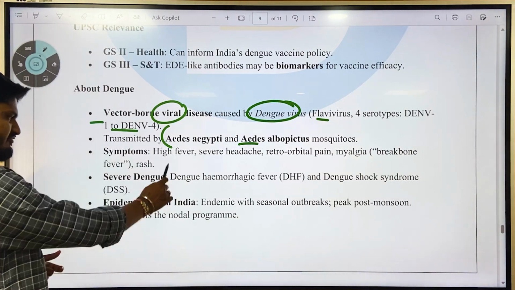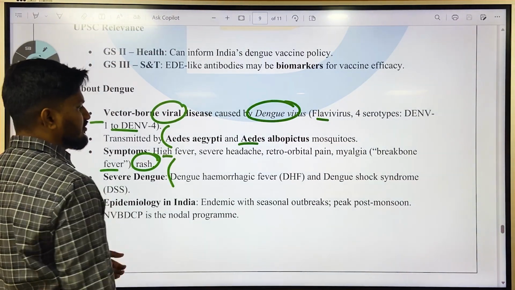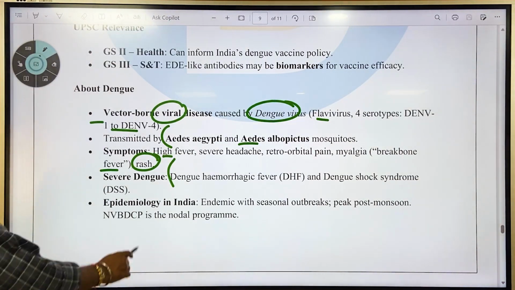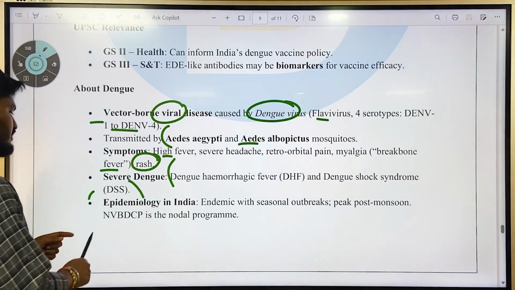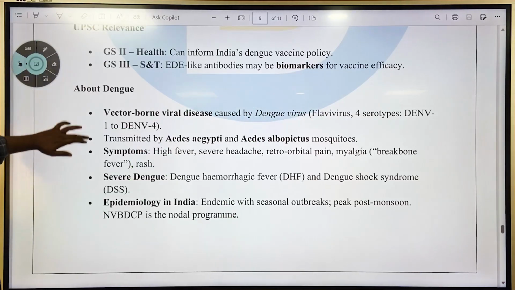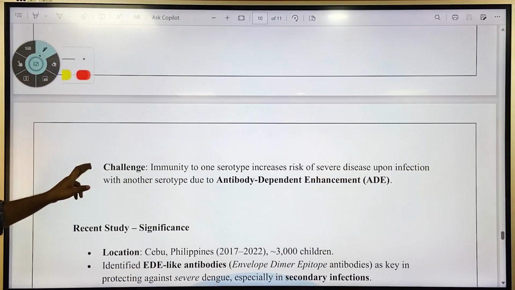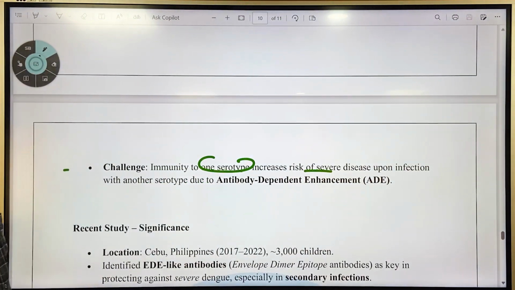Symptoms are high fever, severe headache, retroorbital pain, and myalgia. In that, there is a backbone fever as well as rash. In severe dengue, dengue hemorrhagic fever or dengue shock syndrome are also visible. The epidemiology in India is endemic with seasonal outbreaks, peaking post monsoon, and NVBDCP is the nodal program. The challenge is that immunity to one serotype increases the risk of severe disease upon infection with another serotype, due to antibody dependent enhancement.